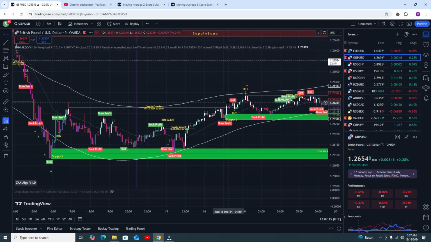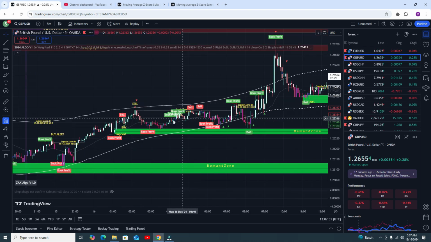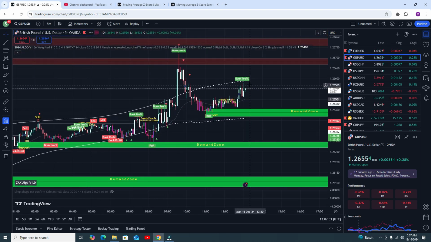Here a sell signal, again a buy signal. So that is actually maybe a few cents loss, but it does not matter if you are getting a few cents loss after getting so many successful trades. The sell signal and book profits, and that was amazing. And this is the buy trade signal, and you can book your profit at this point.